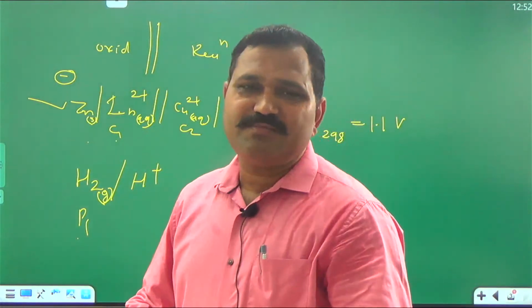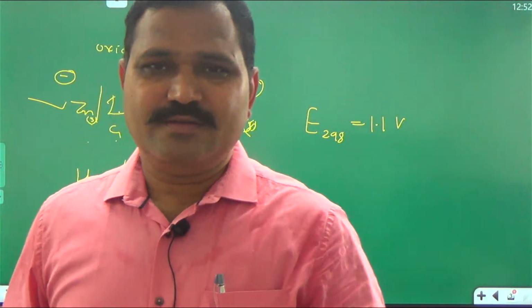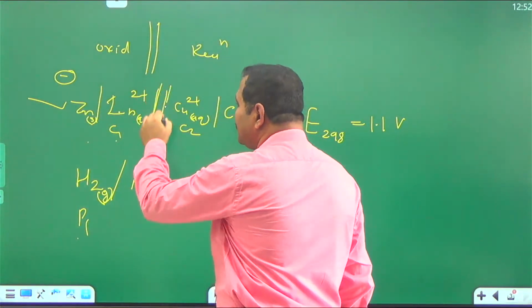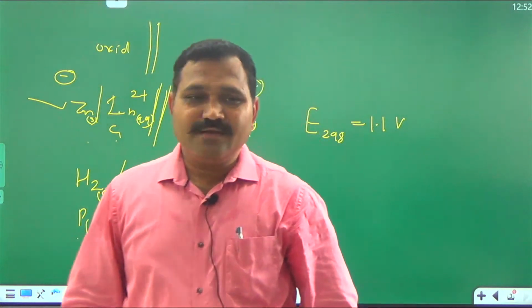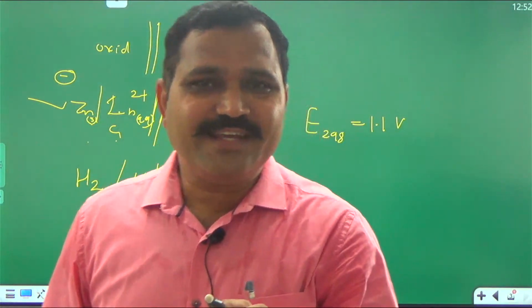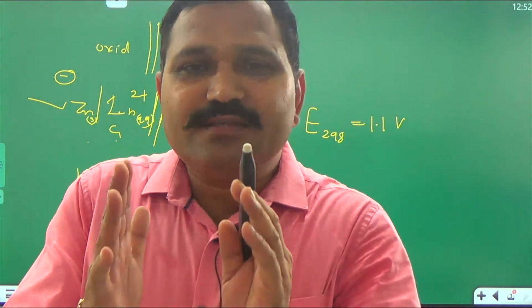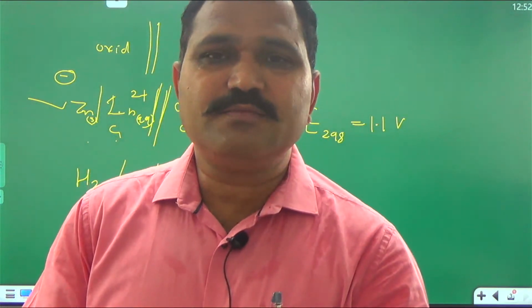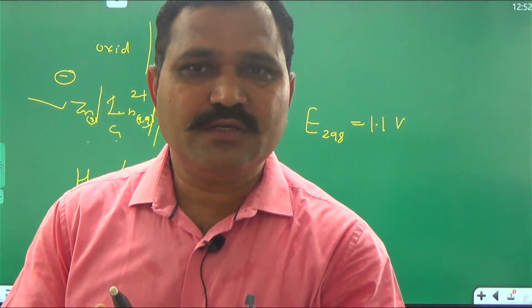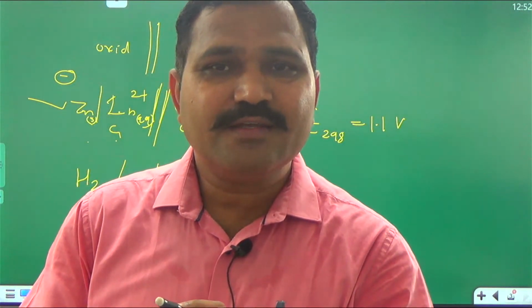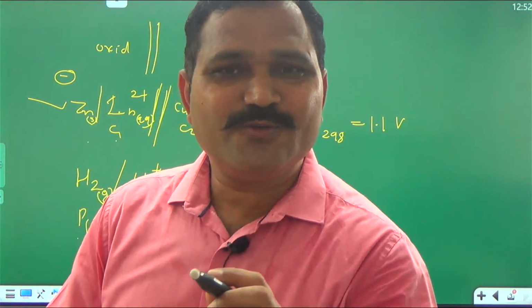One more thing to mention. This double vertical line, what is this double vertical line? Indirect contact between two electrolyte solutions. Now, this indirect contact is made with the help of a salt bridge. What is a salt bridge? Yes, you know the salt bridge.